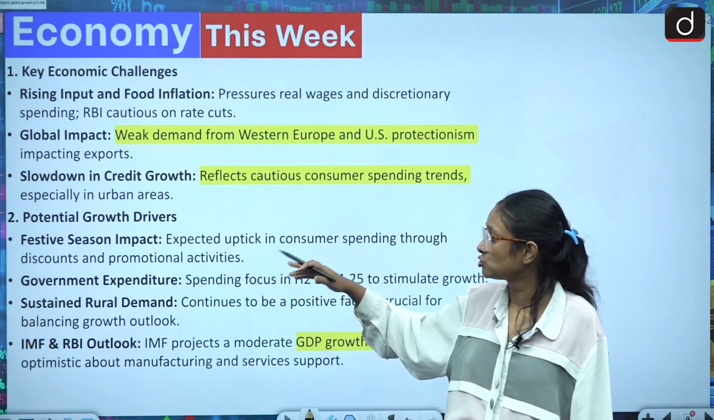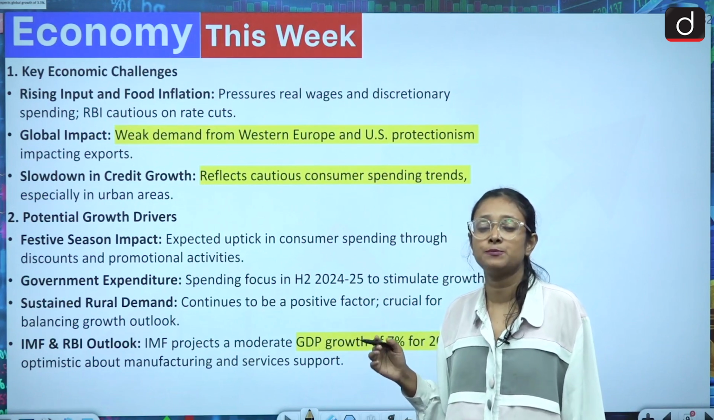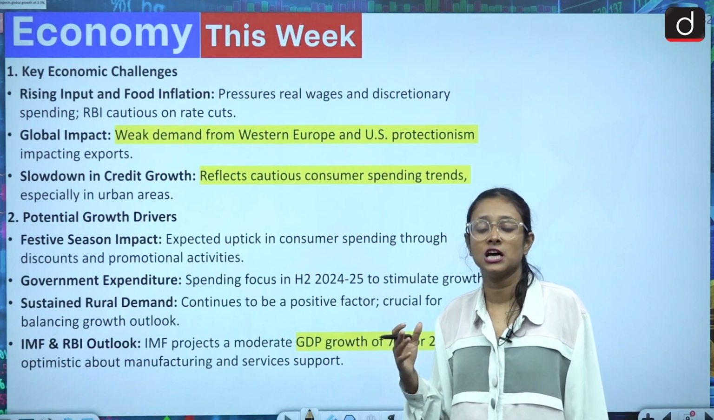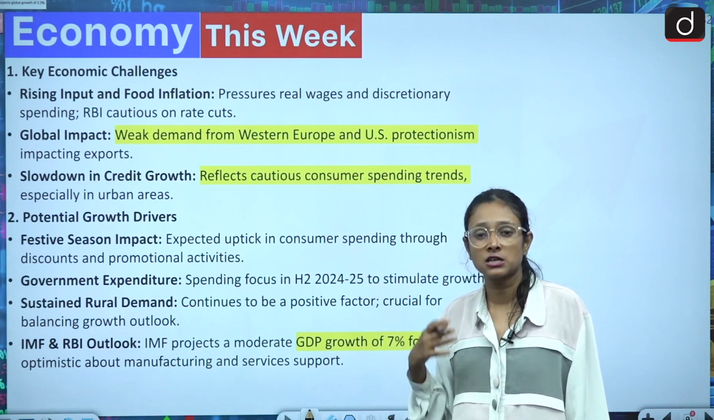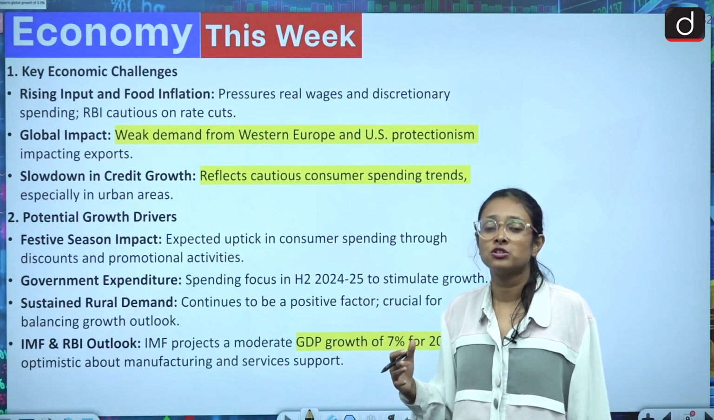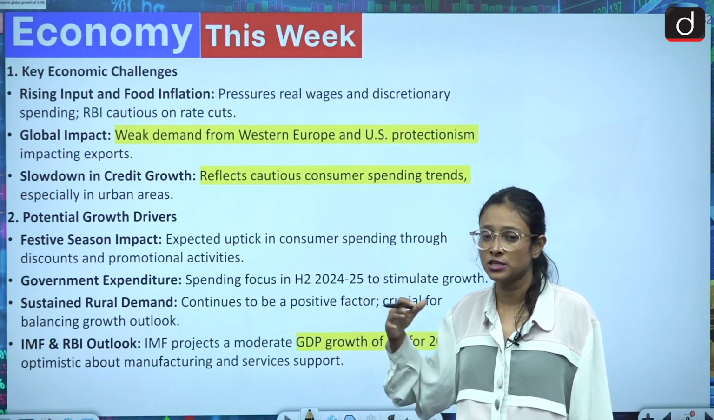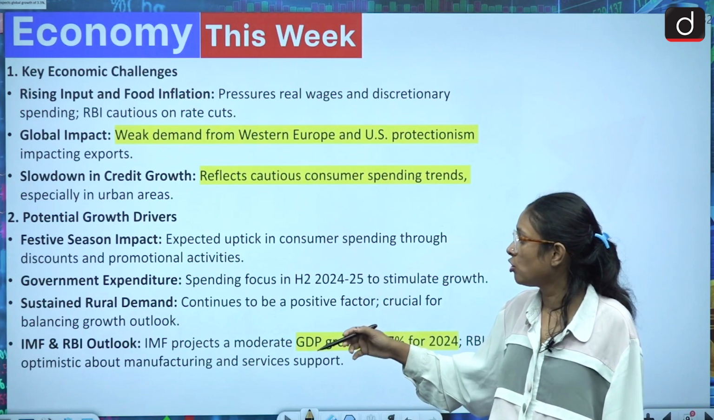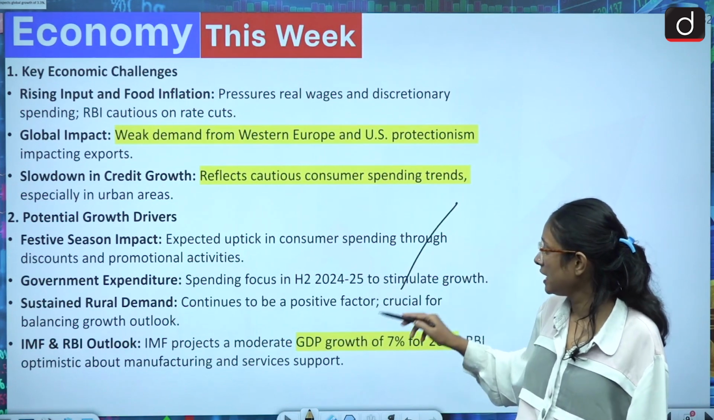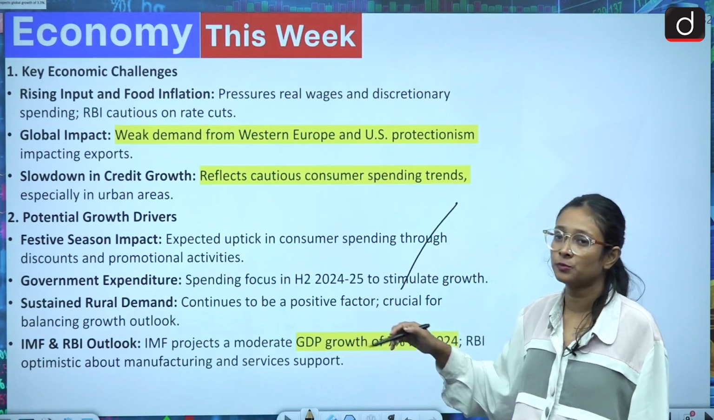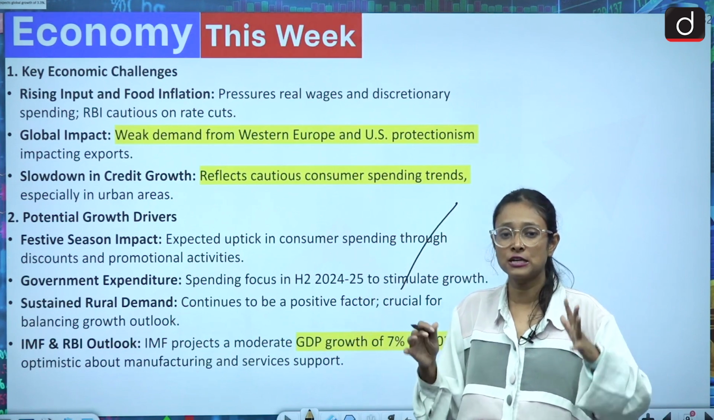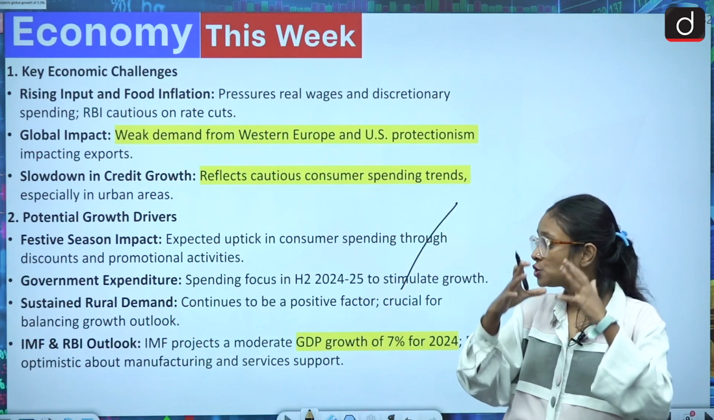So what are the potential growth drivers? The government is expecting that during the festive season, with heavy discounts in urban areas, there will be a tendency to consume more. So they are trying to increase the consumption tendency in urban areas, and government expenditure is focused on 2024 to stimulate growth and sustain rural demand. We can see slightly upward mobility in rural demand. That should be sustained; it should not shrink.